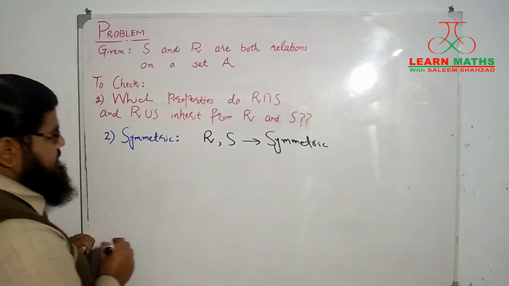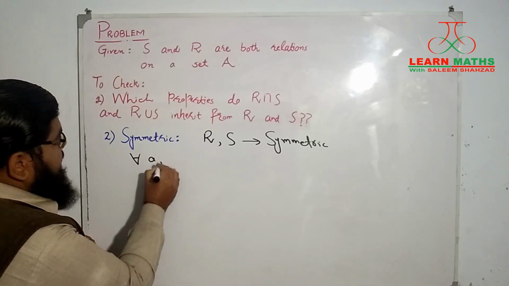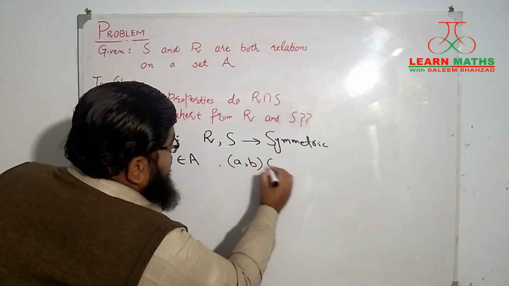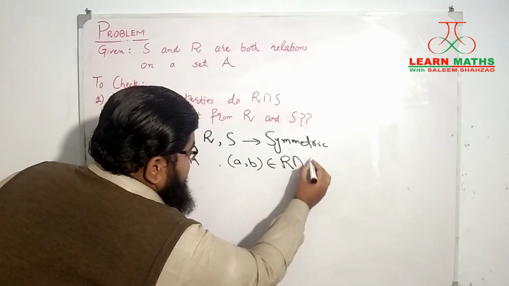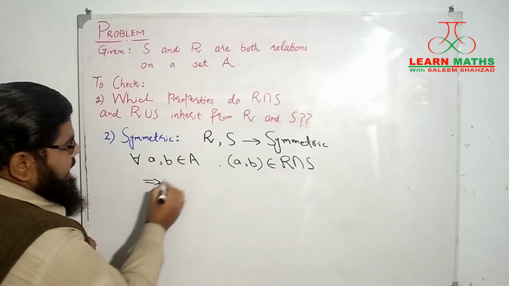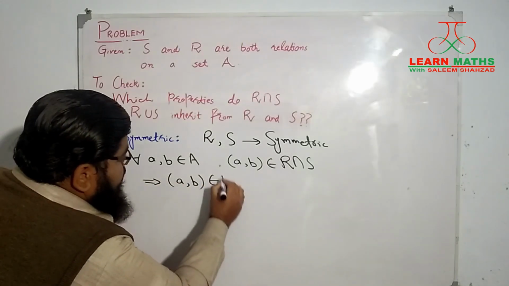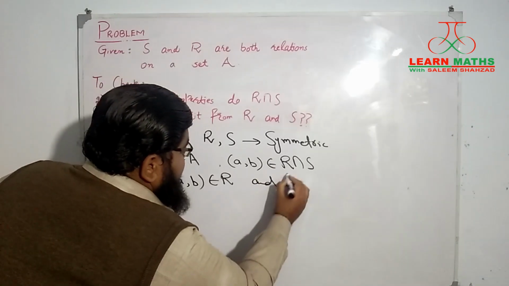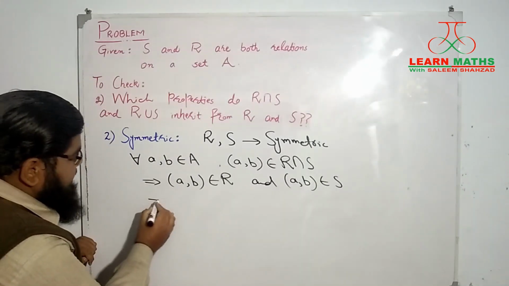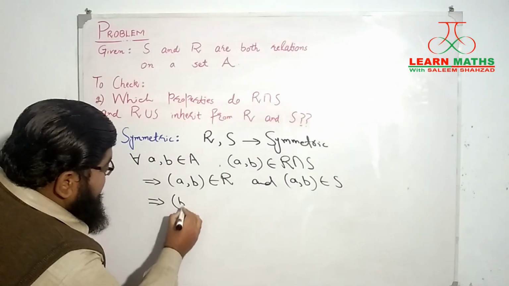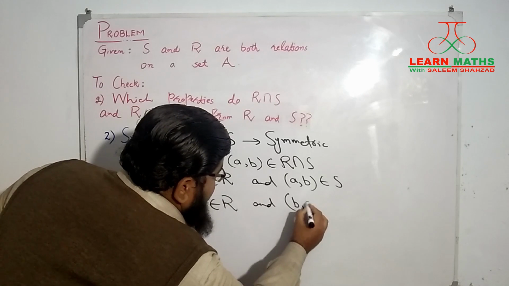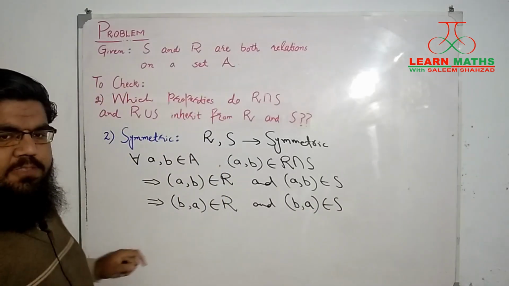Now let's suppose that for some elements a, b belonging to A, we have the pair (a, b) belonging to the relation R intersection S. Now if this pair belongs to R intersection S, that means that the pair (a, b) will belong to R as well as it will belong to S. And then from here we can say that this implies the pair (b, a) will belong to R as well as (b, a) will belong to S. How can I say this for sure?